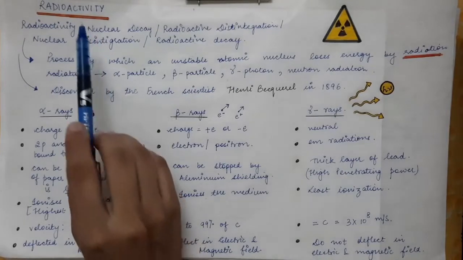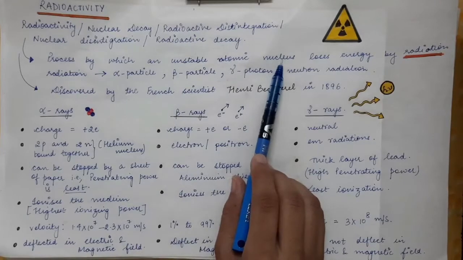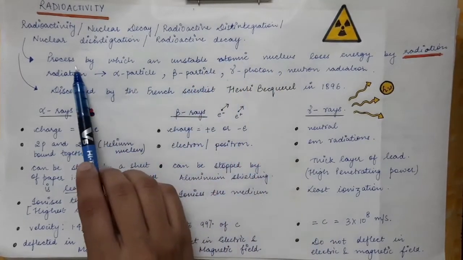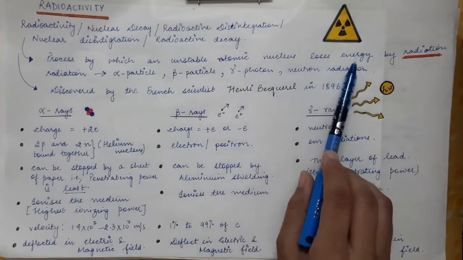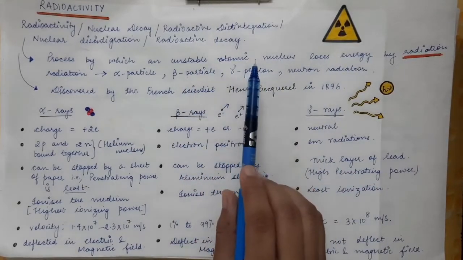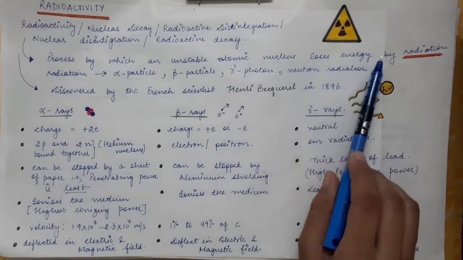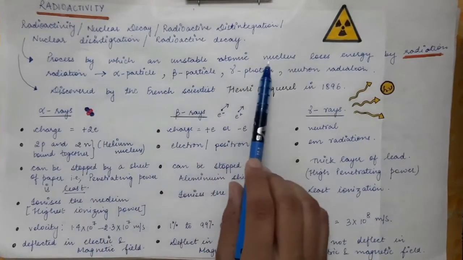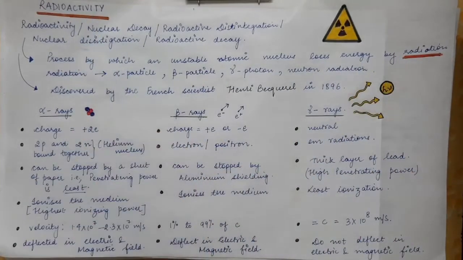And what is radioactivity? It is a process by which an unstable atomic nucleus loses its energy. So keep in mind the nucleus is unstable, because it is having more energy. So that extra amount of energy is released in the form of radiation. The process by which an unstable atomic nucleus loses its energy by radiation is termed as radioactivity.